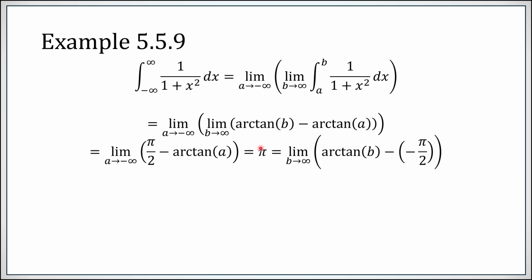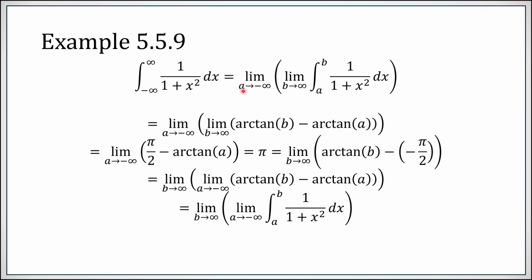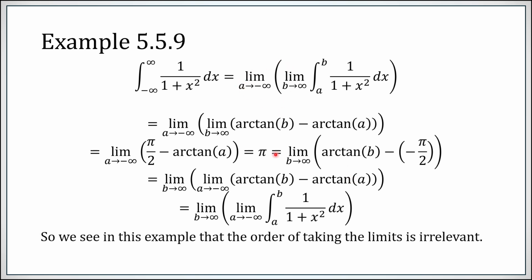Note, however, that this pi can be recovered as this limit, which would produce a pi over 2 minus negative pi over 2. And then I can reinstate this as the limit as a goes to minus infinity of arctan a, in which case our original order of limits could exactly be reversed. In this particular example, we need to show that this is a general phenomenon.